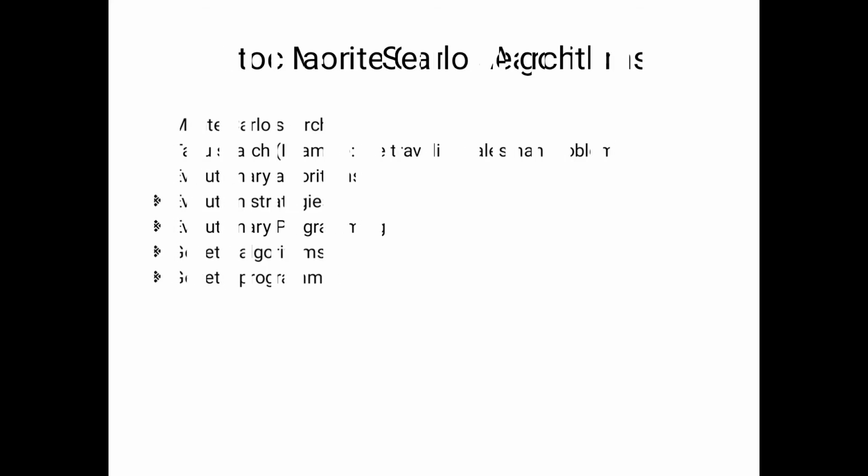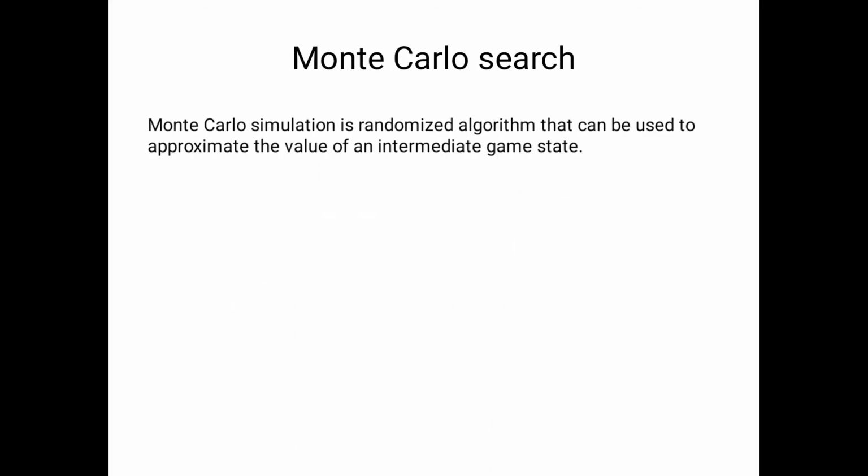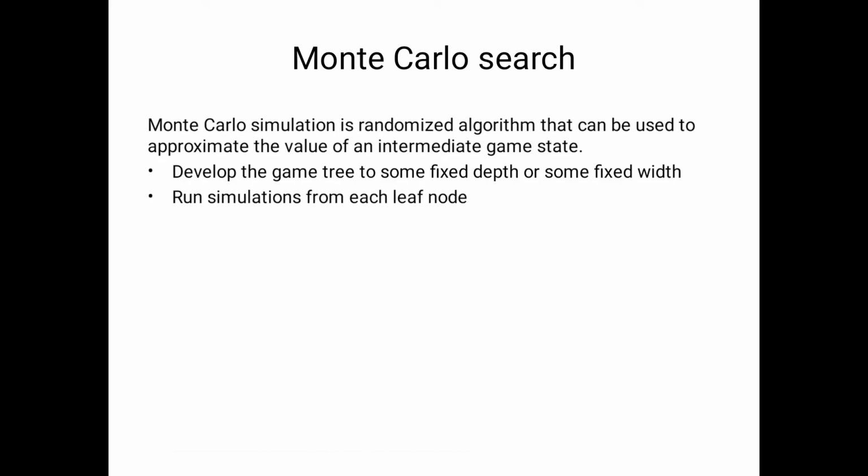Now we will start with Monte Carlo search. What is the meaning of Monte Carlo search? At the time of dice, at the time of randomized quicksort, we consider Monte Carlo algorithms. Why are we using Monte Carlo searching algorithms? To develop game trees to some fixed depth or some fixed width.